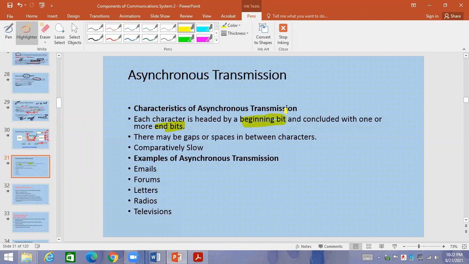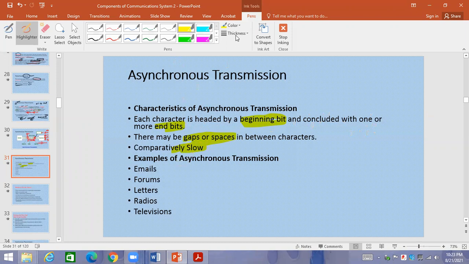These are the 2 important points. There are gaps or spaces, means there are intervals between the characters. Transmission is slow. Transmission is bit by bit. Bit by bit, starting and ending bit is there, intervals are there, transmission is slow. Simple. What are the examples?